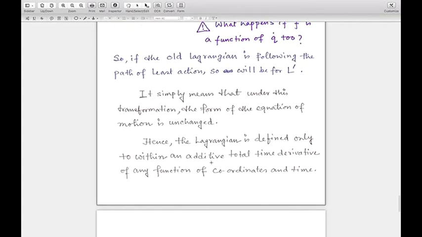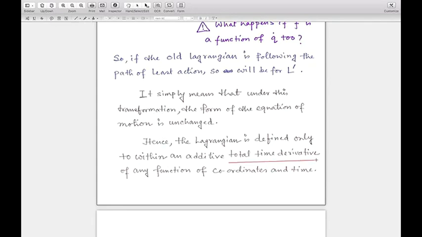Hence the Lagrangian is only defined to within an additive total time derivative of any function of coordinates and time, and that is known as the symmetry transformation of a Lagrangian.